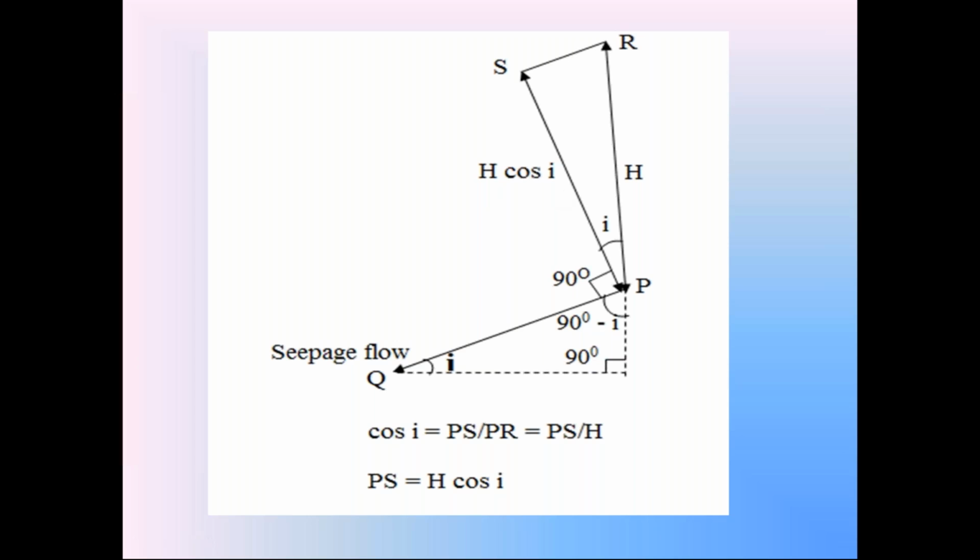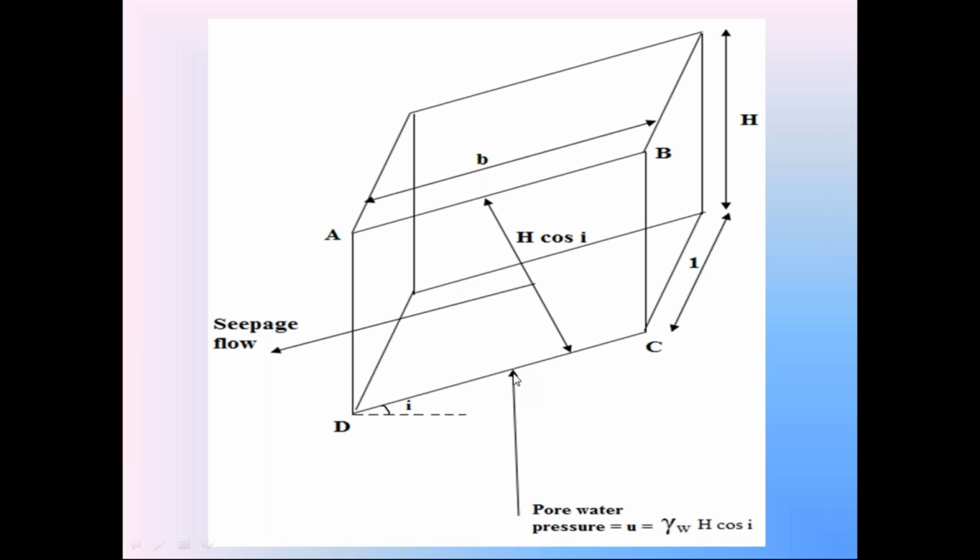Now find out the magnitude of pore water pressure acting at this surface CD. On the surface CD, the pore water pressure acts in the perpendicularly upward direction, that is vertically upward direction on the surface CD due to this seepage flow.